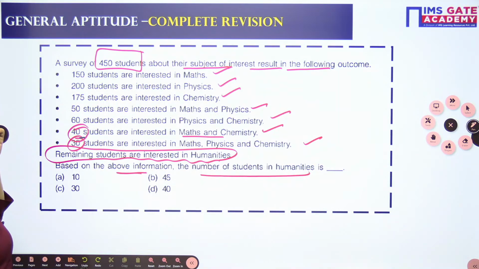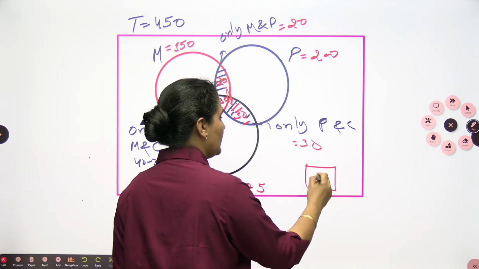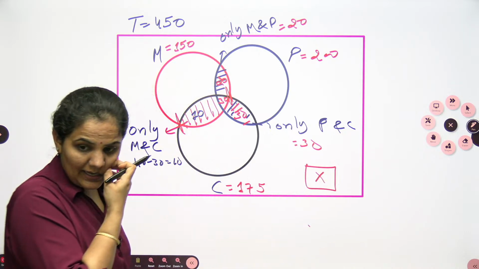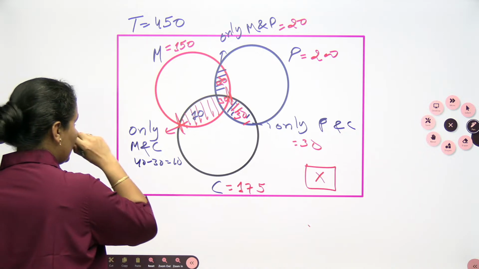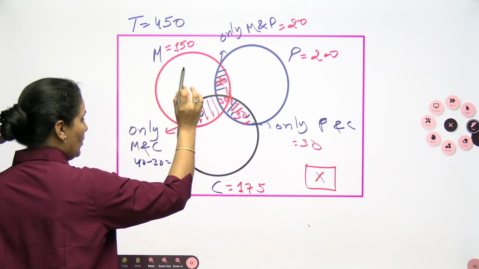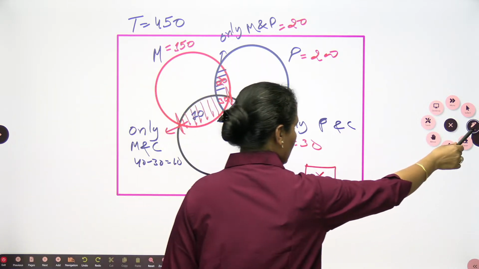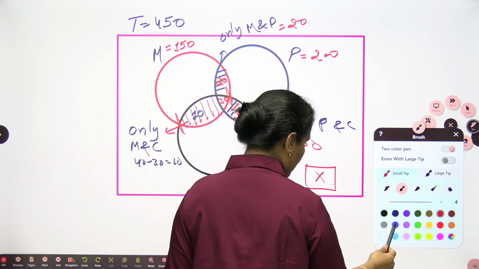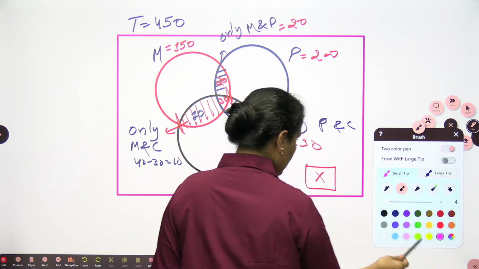Okay. Now all the data we are having here, we are looking for the humanities. So humanities will be none of them. None of them means you can write down this result as an X. If you want to solve directly, you can solve. If you want to use this one, then you can solve this one also. So how you are using, as I told you, I give you one approach: whenever you want to solve the question with the help of the Venn diagram, then you can just use this way.